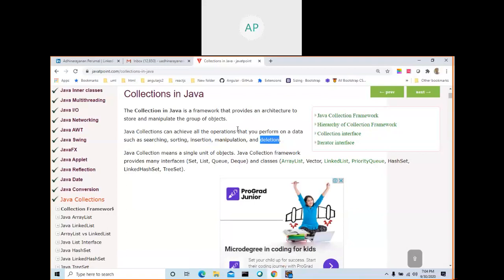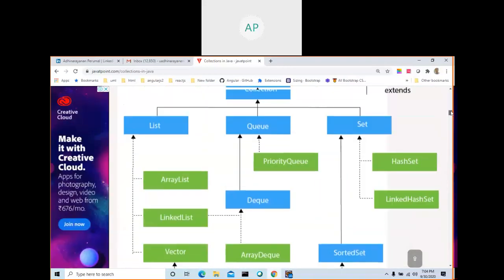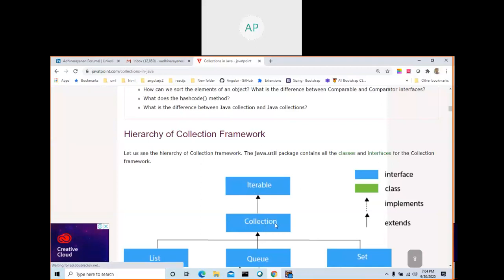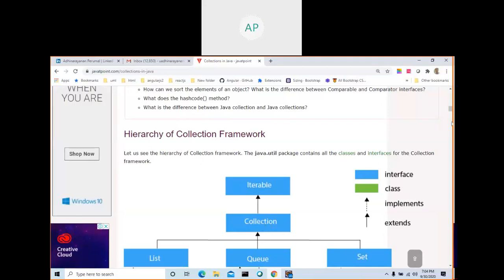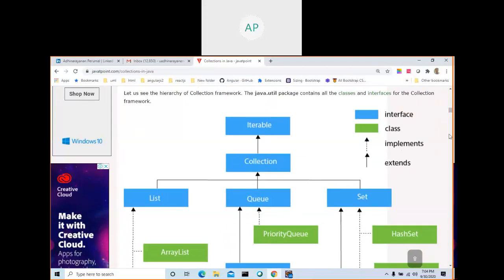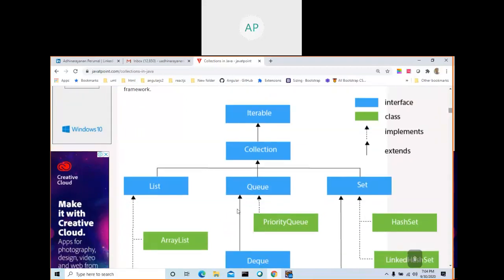There are n number of classes available in the collection framework. See here, the collection framework hierarchy: Iterable, Collection, the Collection interface. Blue color is interface. Then there are List, Queue, Set. All of List, Queue, Set extend Collection. Then the classes: green color is classes. See what classes are available.